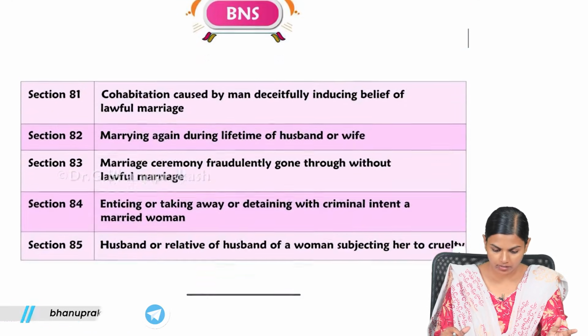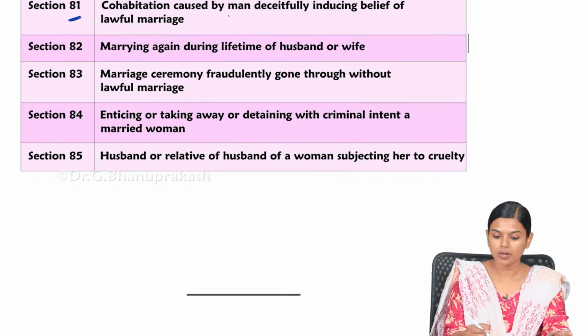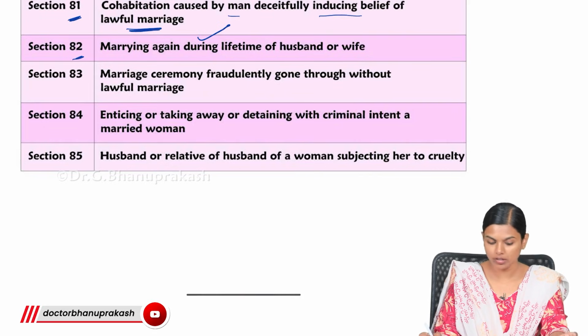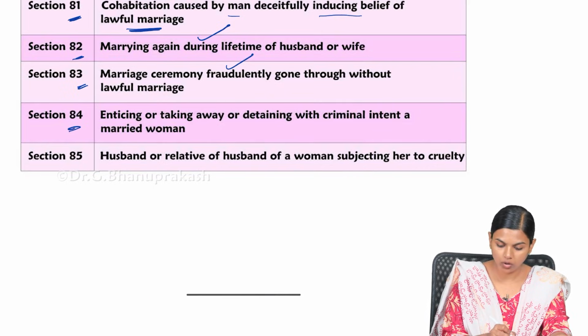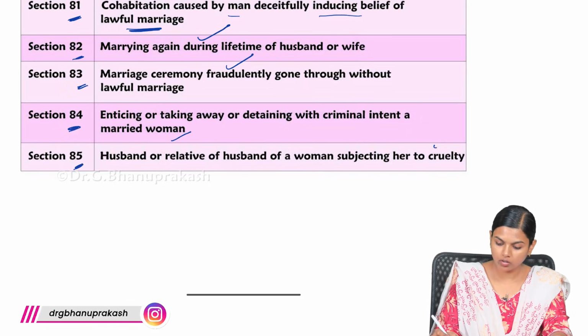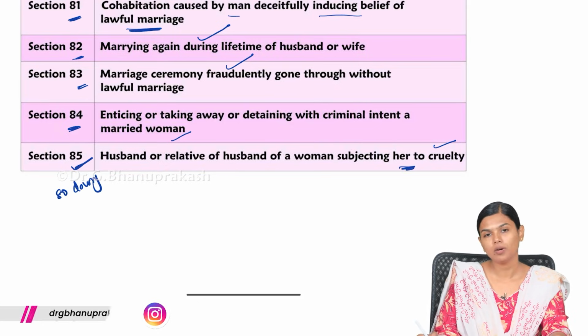Next, what we have is this 81. This is cohabitation caused by a man deceitfully inducing belief of lawful marriage. And 82 is second marriage during lifetime of husband or wife without divorcing. 83, fraud marriage. Then 84, taking away with criminal intent a married woman, like kidnapping of a married woman. 85, subjecting to cruelty. So, you had 80 dowry death, and this 85 cruelty to the woman by husband.